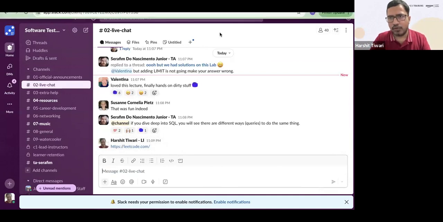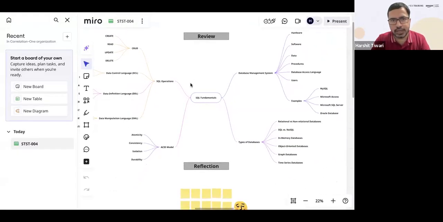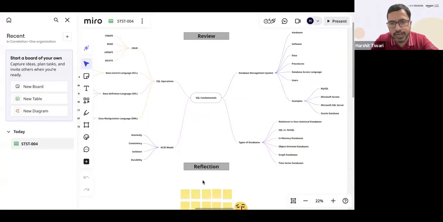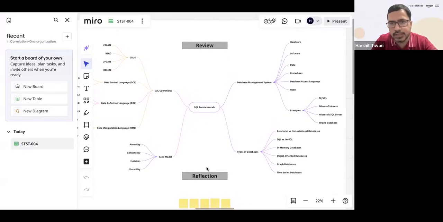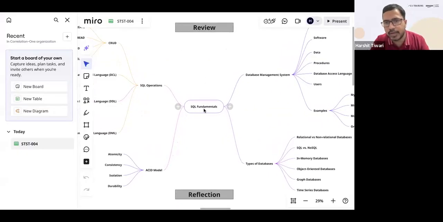Now I'll quickly go into the Miro. We have this Miro. I'll quickly review this, and this link is there. I'll share it in the live chat over here. Add in the responses for the reflection, anything that you feel about this lesson. So I'll go through a quick review of what all we did in SQL fundamentals.